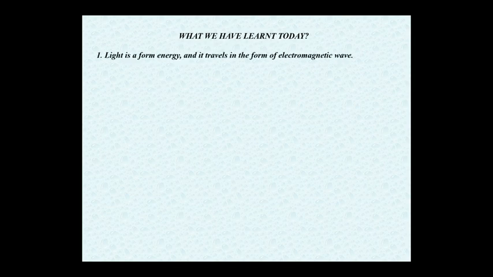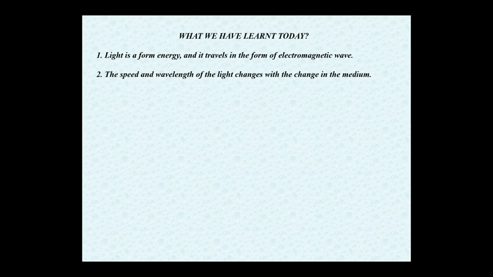Now, let us see what we have learned today in this video lecture, what we have covered. In brief, I'm going to repeat that. First thing, light is a form of energy and it travels in the form of electromagnetic wave. Electromagnetic wave, you must have remembered.